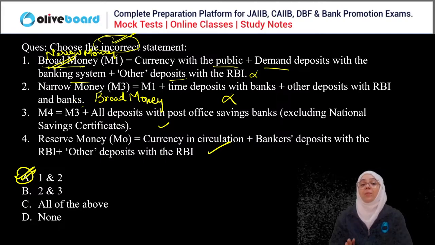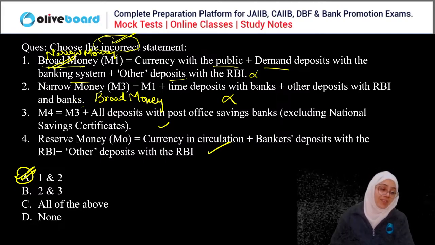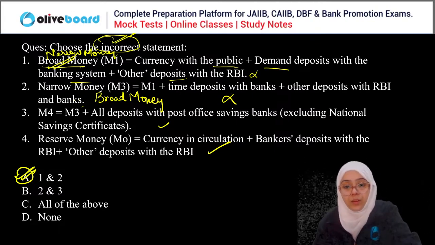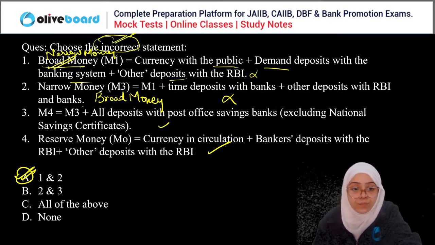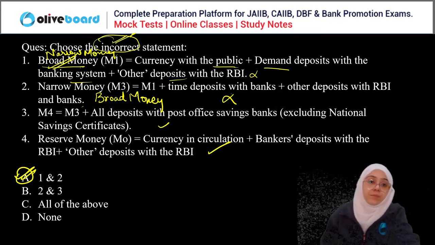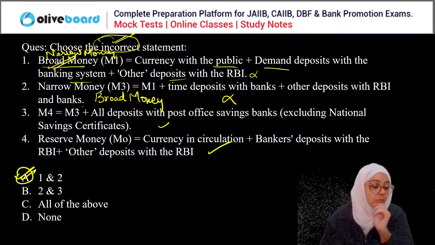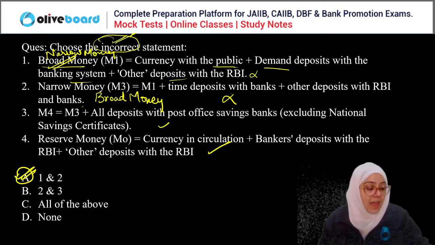Broad money is called M3, which is M1 plus time deposit plus other deposits. Clear? Yes or no, guys? Can we move to the next question, everyone?